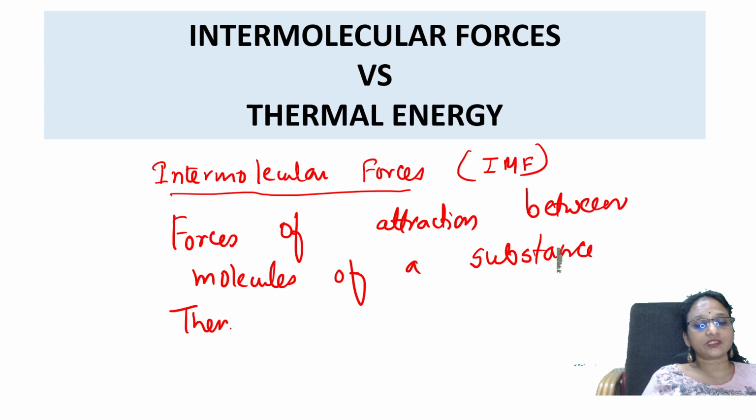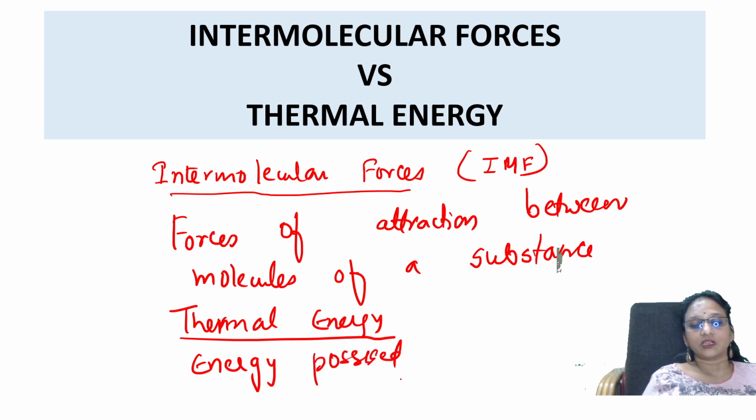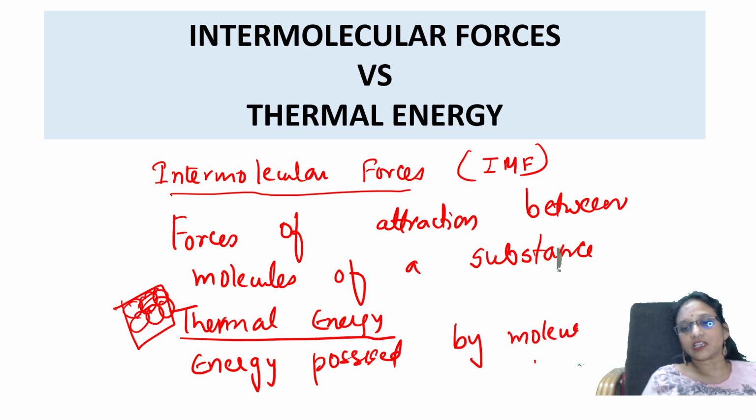Now, what is thermal energy? Thermal energy means the energy possessed by the molecules because they move continuously. Suppose you have this particular substance with molecules inside. How does this energy come?